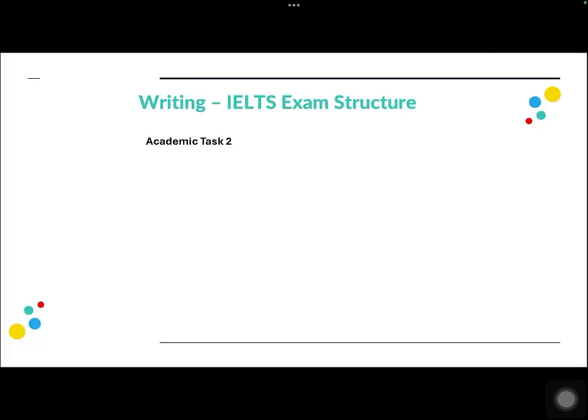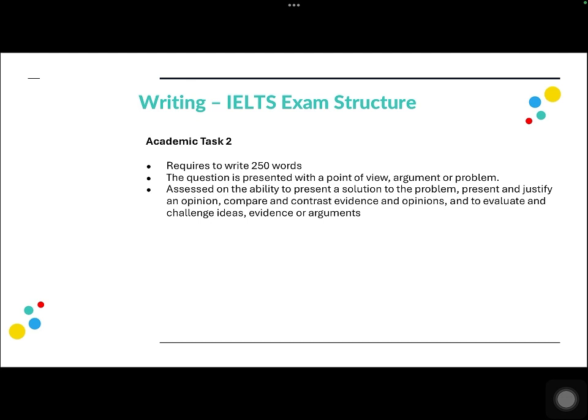In the writing task 2, you generally are required to write 250 words. And the question, unlike the writing task 1 where you see a statistic or a diagram which you are required to describe, in the writing task 2 you are presented with a point of view or an argument or a problem, and you are required to write the essay depending on what the question is asking you to do. The question may ask you to present a solution to a problem, present and justify an opinion, compare and contrast evidence and opinions, and evaluate and challenge ideas by providing your evidence or arguments.